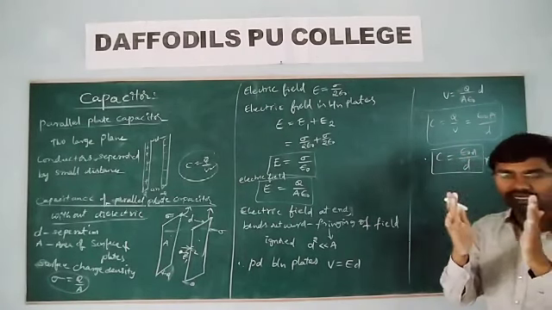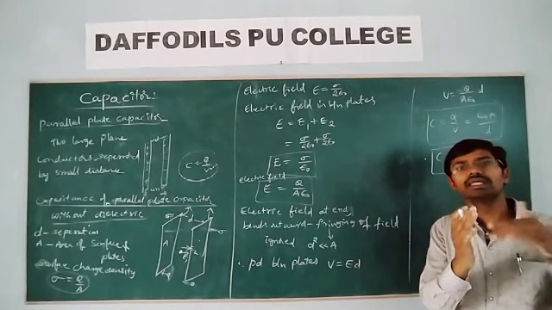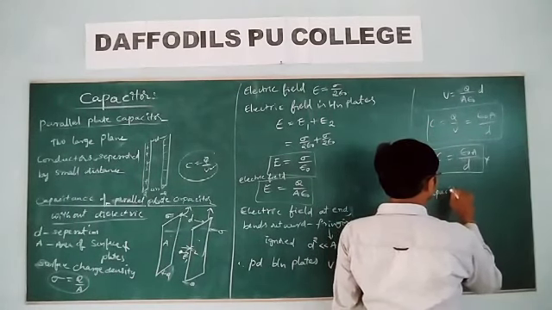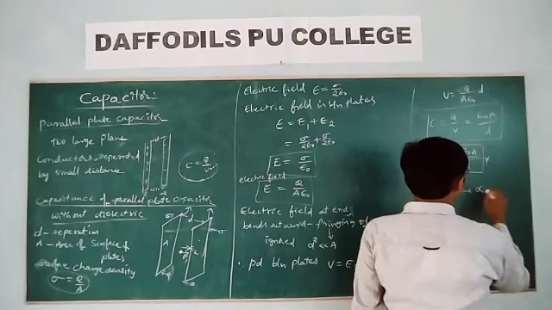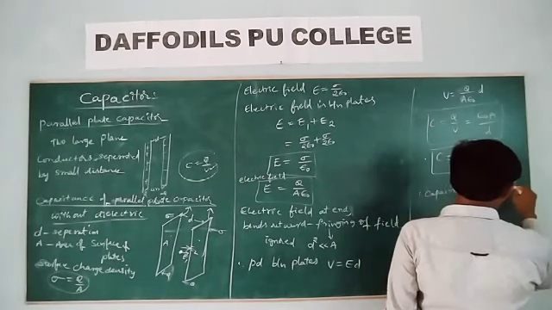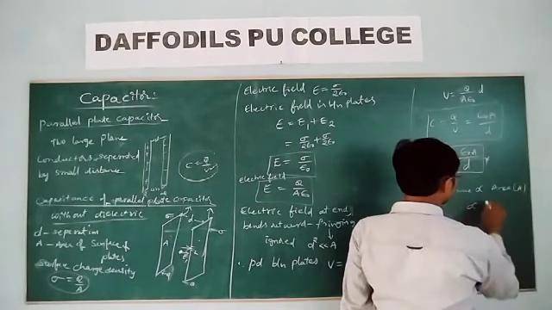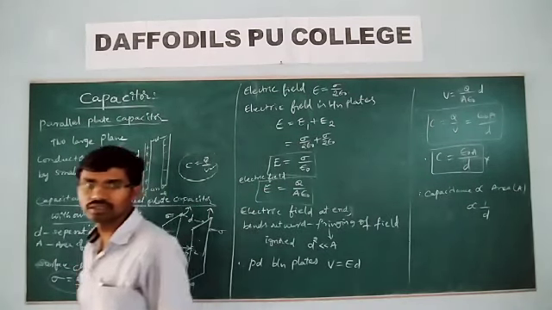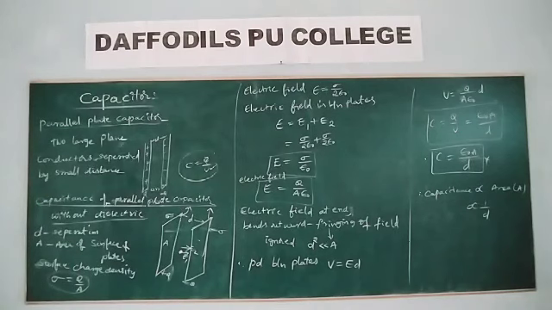If you decrease the separation between the plates, then the capacitance will increase. Therefore, the capacitance is directly proportional to the area and inversely proportional to the separation between the plates of the capacitor, which is very important based on this parallel plate capacitor.